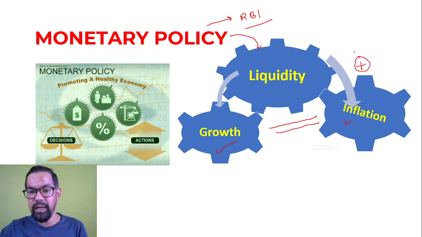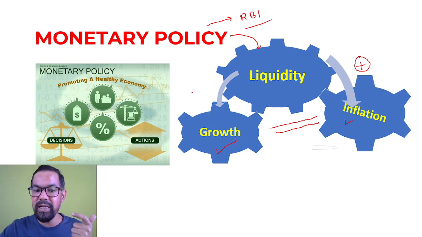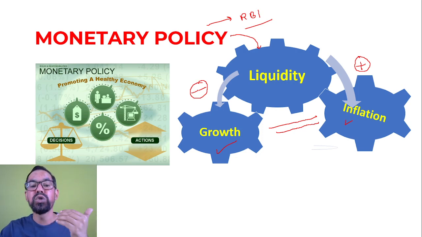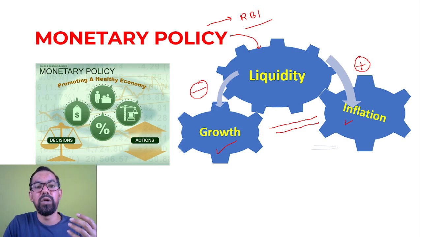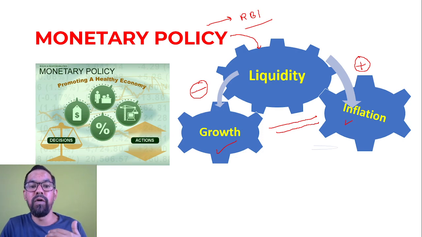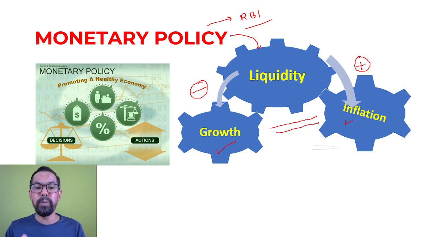If there is less liquidity in the market, businessmen will not have money in their hands for new projects, so the overall productivity of the economy will go down. If you do not have money, you make less demand, which means the overall productivity of that economy will go down.